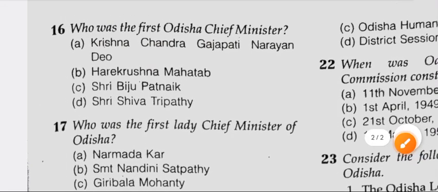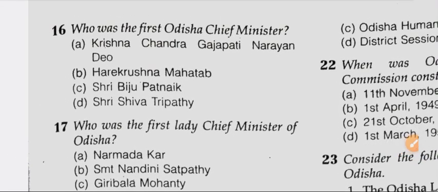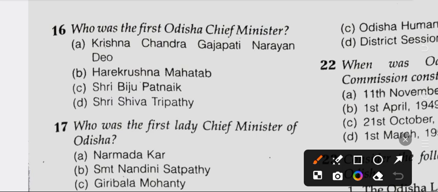Question number 16. Who was the first Odisha Chief Minister? Option A Krishna Chandra Gajapati Narayanandiya, Option B Hare Krishna Mahatab, Option C Sri Vijay Patnaik, Option D Shiva Tripathi. So right answer is option number B Hare Krishna Mahatab.